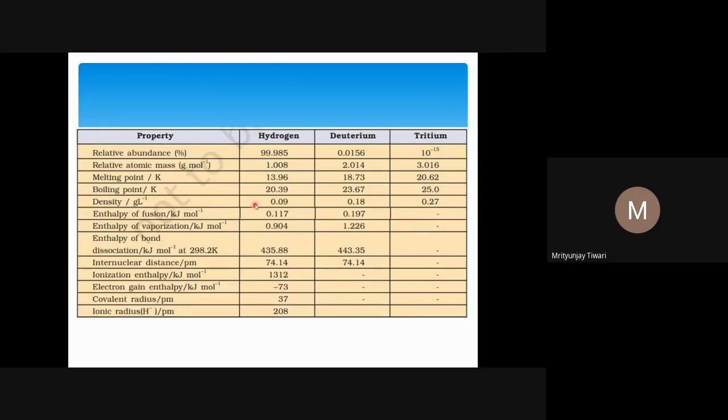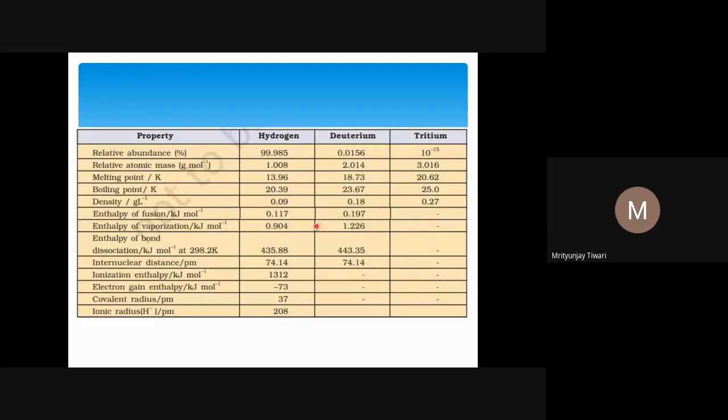Similarly, if you look at the density, if the mass is more, the density should be more, because what is density? Density is mass divided by volume. If the mass is more, density should also increase. So the density of hydrogen is least, then comes deuterium, and then tritium. Similarly, other properties you can talk about, like the enthalpy of vaporization. If you want to vaporize it, you need to provide more energy if the nuclei of the molecule or the atom is heavier.